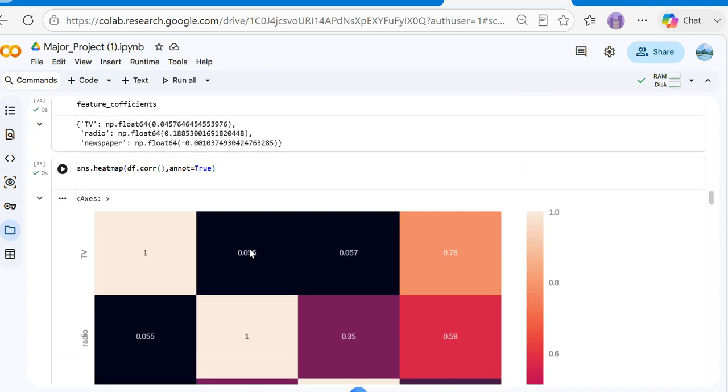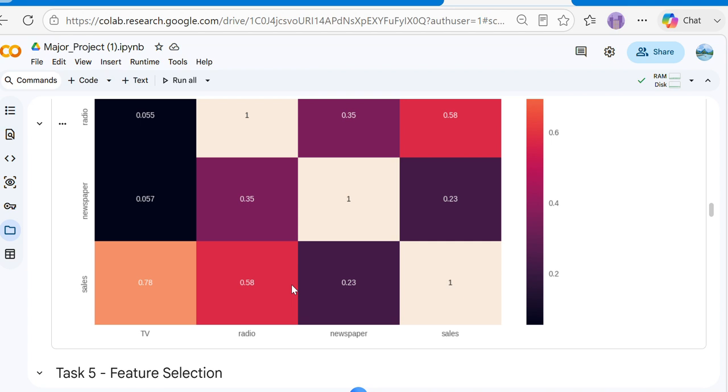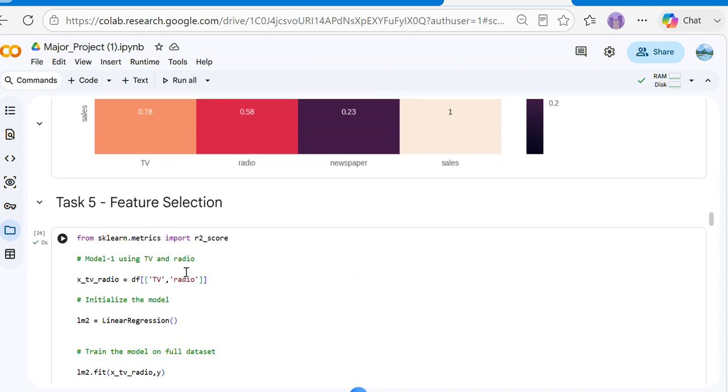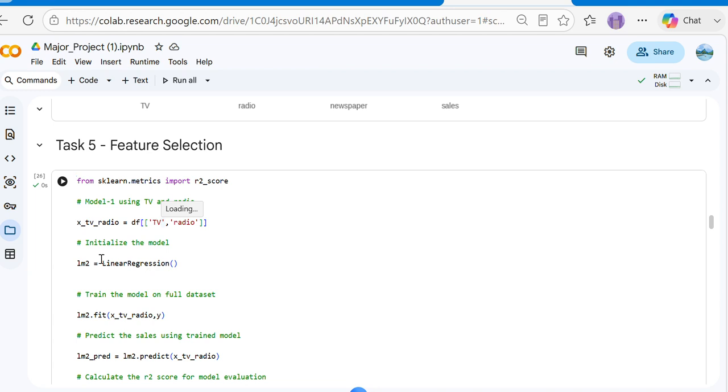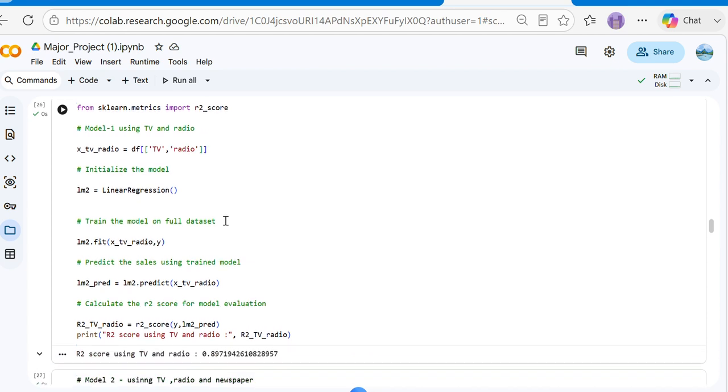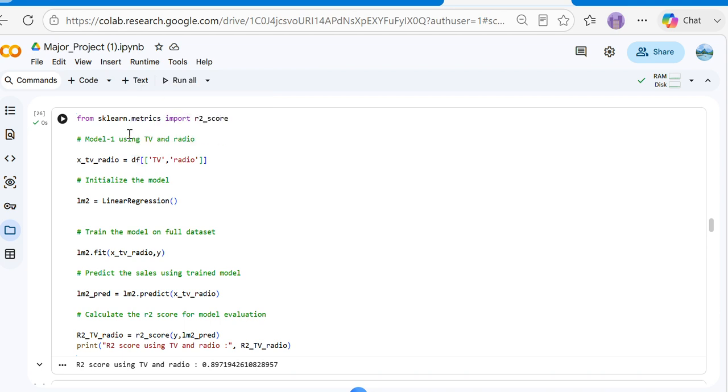This shows the relationship between sales and TV, newspaper and TV, and radio and sales. You can see here that there is not much difference between TV and sales and radio and sales. And then I have chosen feature selection to build and compare the regression models with different combinations of features. Here first I have